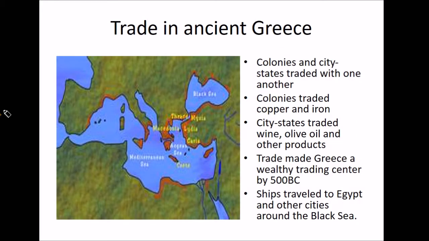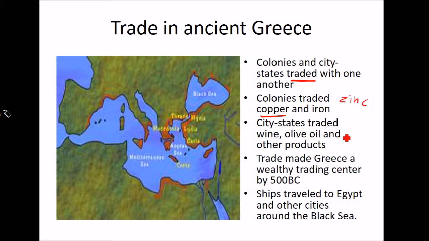Almost done here. Trade in ancient Greece. Colonies and city-states traded with one another. Colonies traded copper. Copper is a type of metal. Copper and iron. Pennies used to be made of copper. Have you ever found an old penny? Today they're made of zinc.